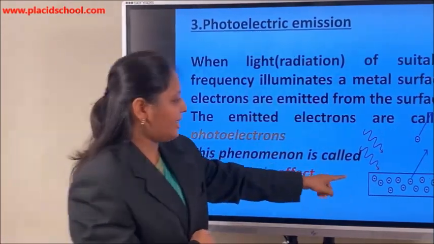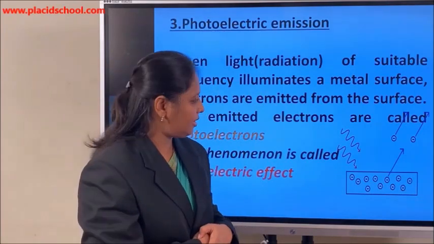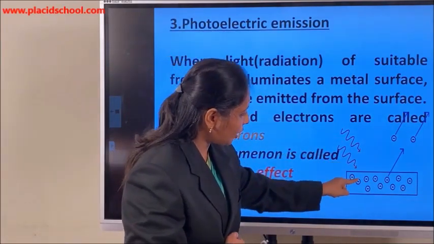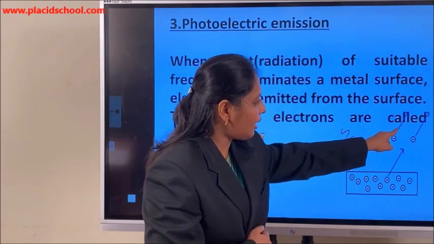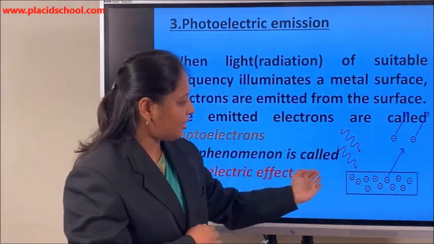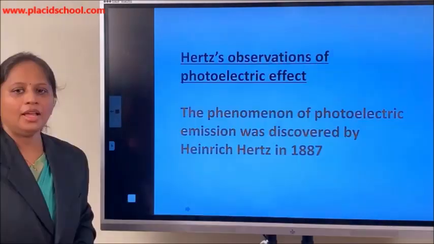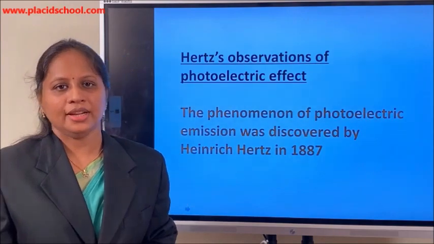As you can see here, this is the metal surface which has free electrons on it, and light of a particular frequency falls on the metal surface, and as soon as it does, you can see that electrons from the metal surface are ejected out. So let us see how this photoelectric effect was discovered.